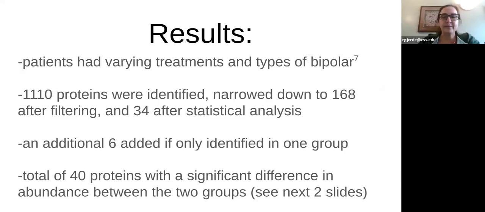Okay, so now we're talking about some of the results. As we stated earlier, there were 16 total patients, all with bipolar disorder. 8 are being treated with AAPs. The other 8 are being treated with some other type of mood stabilizer that is not an AAP. So basically, 2 different types of medication is what we're talking about here.